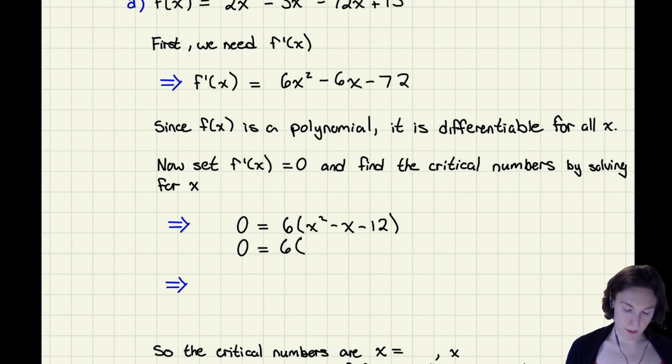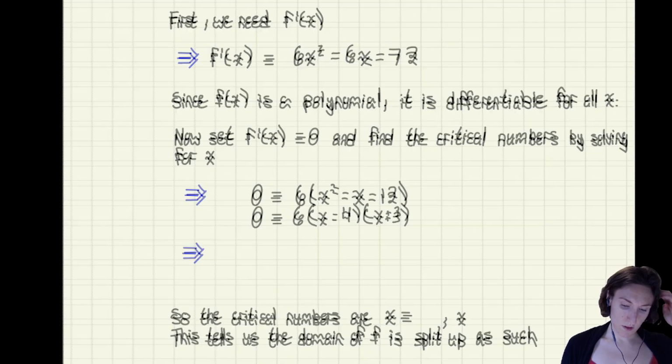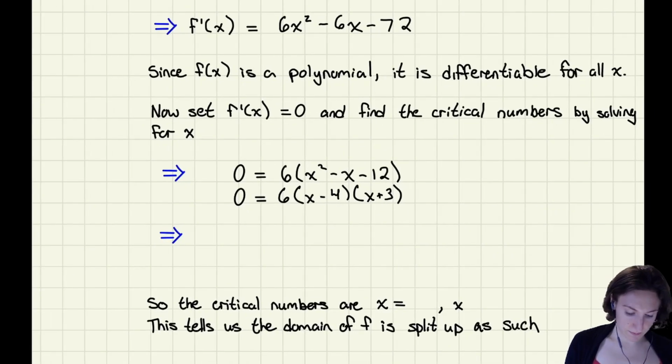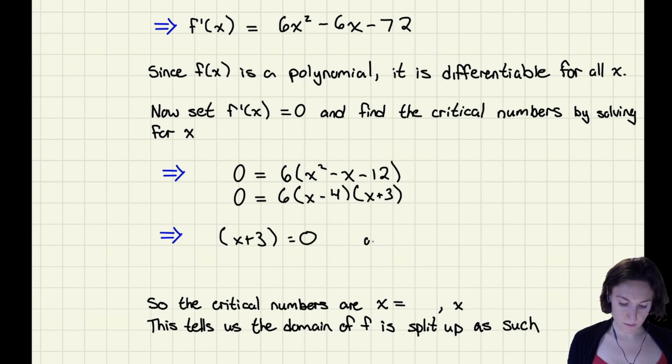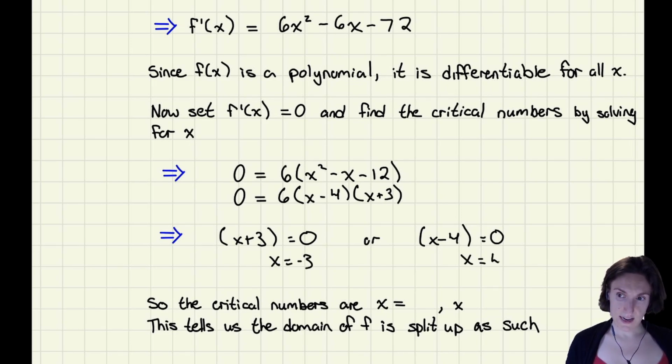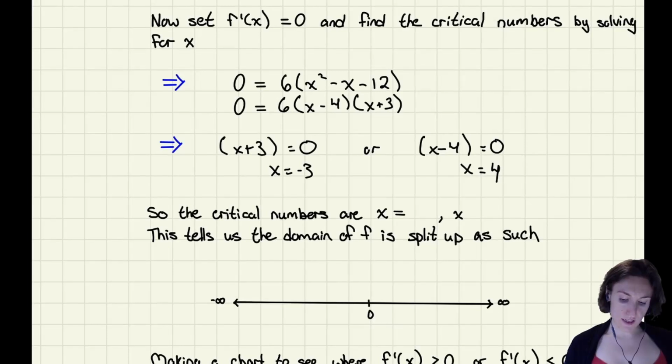So I need 4 and 3, where the bigger number is negative, so the middle term is negative. This gives me x plus 3 equals 0, or x minus 4 equals 0, which gives x equals negative 3 and x equals 4. These are my critical numbers.